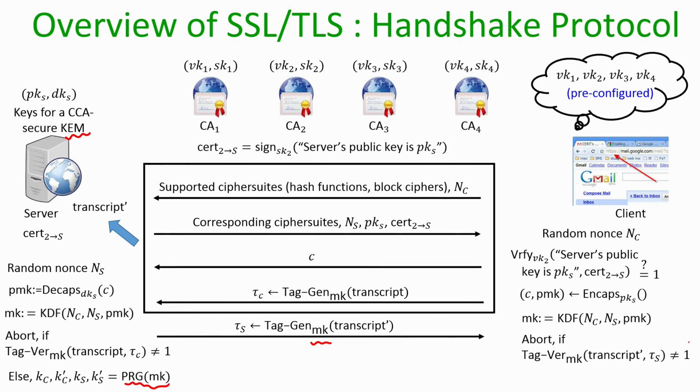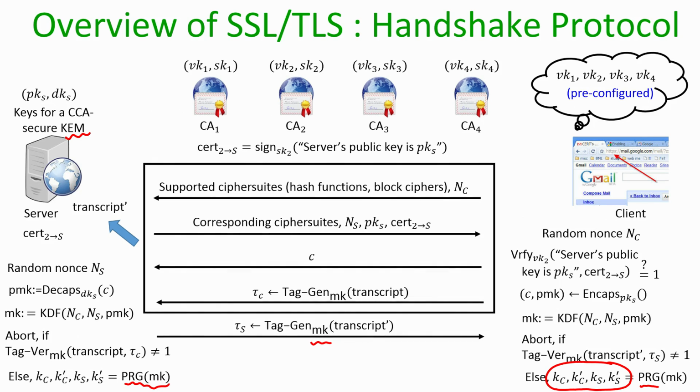What the client is going to do is perform the verification on the transcript prime using the master key. If the verification fails, it aborts. Otherwise, it also runs the same pseudo random generator which was executed by the server on the master key MK and derives the same 4 keys which the server has generated, and this completes the handshake protocol. So, now you can see that in this whole handshake protocol we use a public key primitive, namely the key encapsulation mechanism, and along with that we are using the key derivation function and the pseudo random generator.